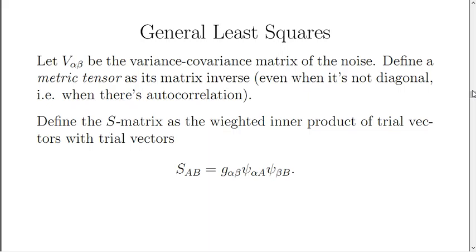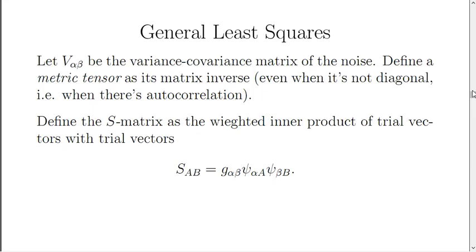Now we have to recognize that with autocorrelation, the variance-covariance matrix will not be diagonal. It'll have off-diagonal elements. So its matrix inverse, the metric tensor or weight matrix, will also have off-diagonal elements. Well, in that framework, we will find that the procedure for doing general least squares is theoretically a very simple extension. Computationally, it gets a lot more complicated. It's best to let computer programs do it for you. But theoretically, there's not a whole lot that's new here.